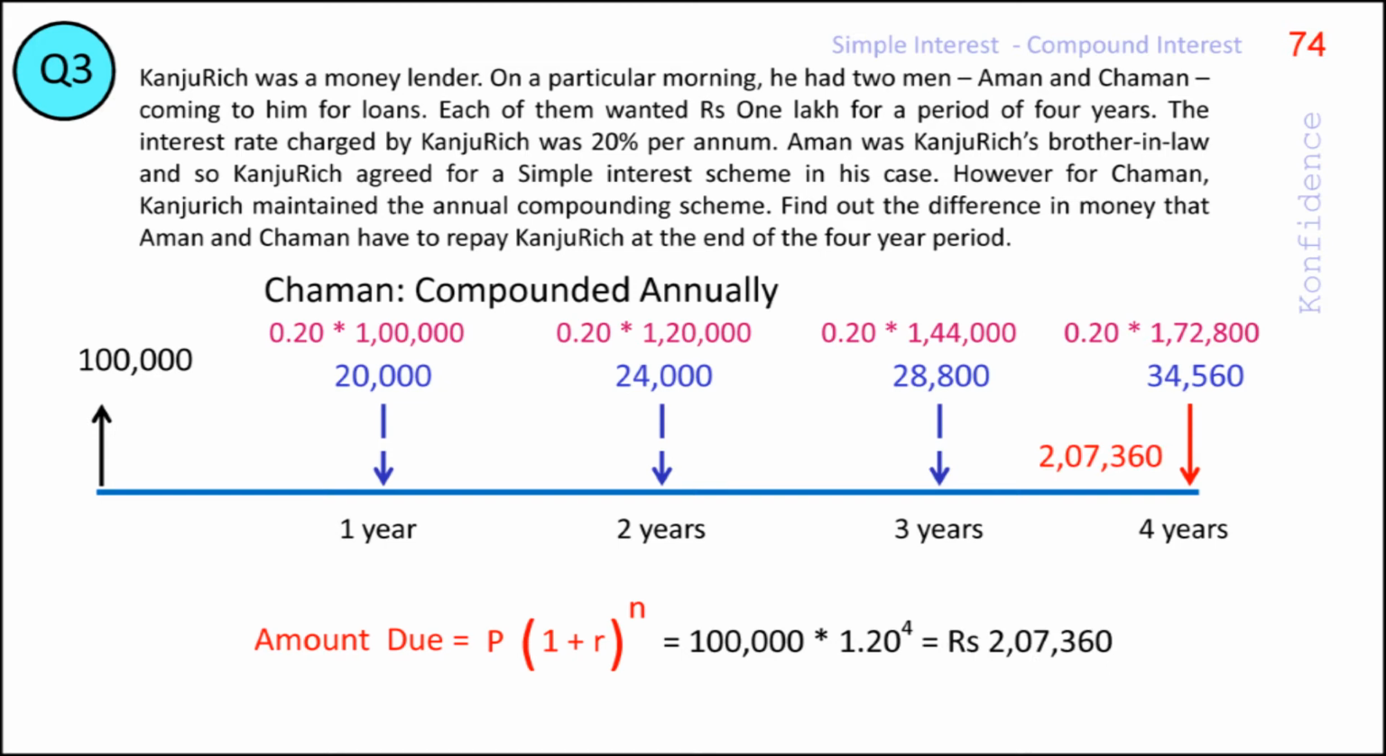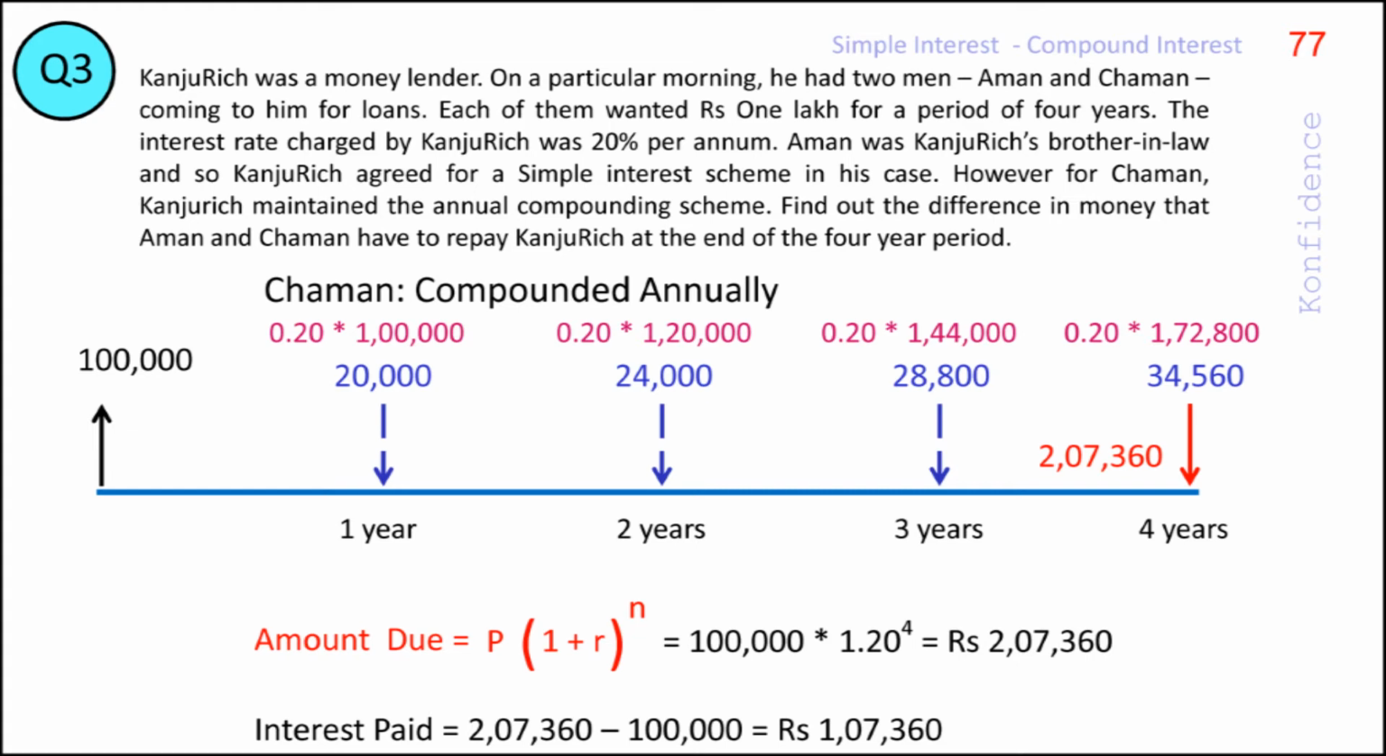When you do the calculation, you will get the value as rupees 2,07,360. This is the amount due after 4 years. If we want to find how much is the accumulated interest for the period, we will get it as total amount due minus the principal, which is 2,07,360 minus the principal 1 lakh, that is 1,07,360 will be the accumulated interest.